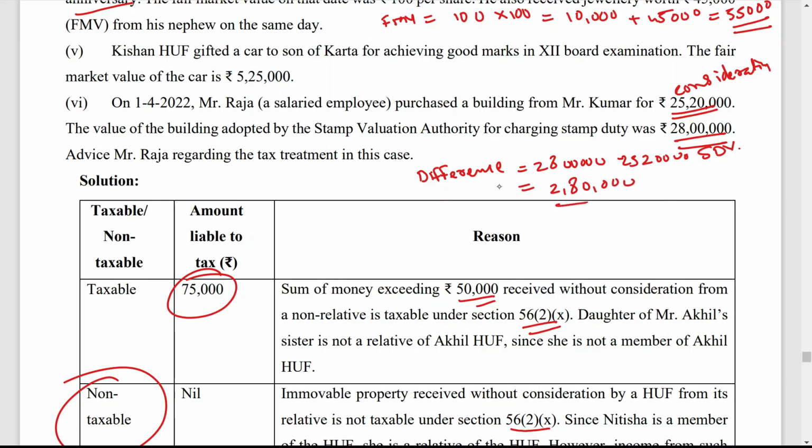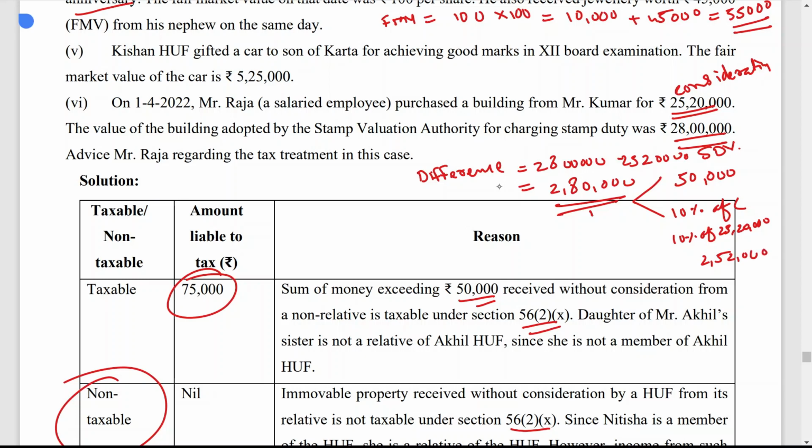Now you have to compare this 2 lakh 80,000 difference with two values: 50,000 and 10% of consideration. What consideration are you paying here? 25 lakh 20,000. So 10% of 25 lakh 20,000, you will get 2 lakh 52,000.